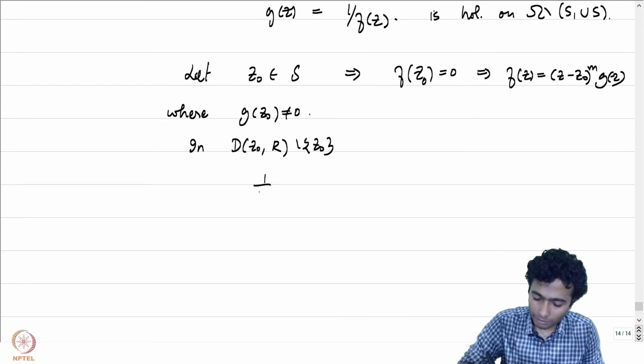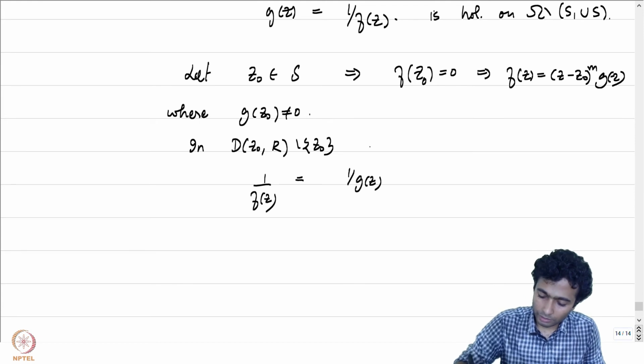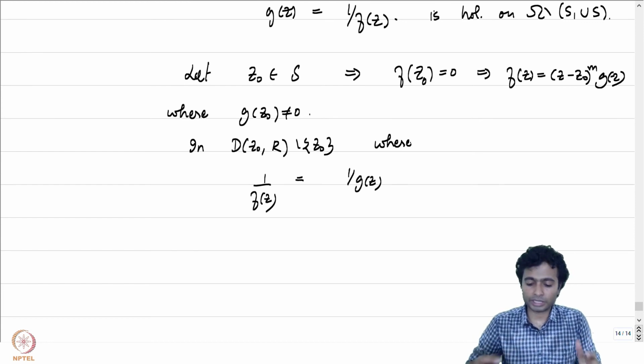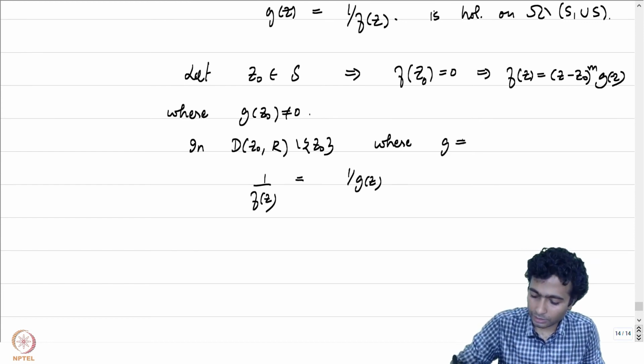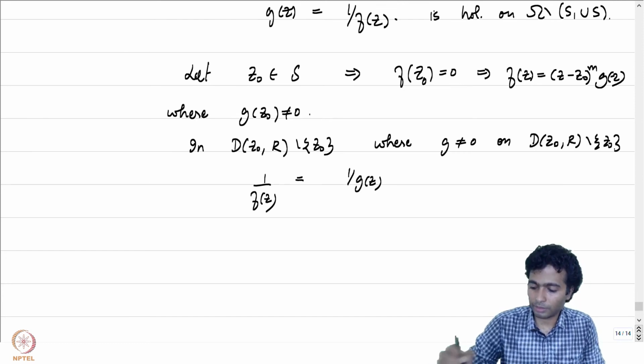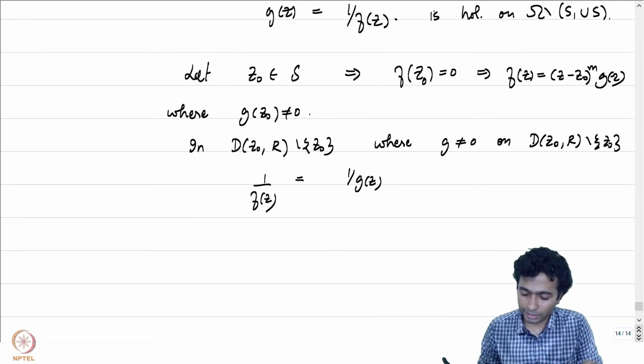We can say that 1 by f of z is going to be equal to 1 by g of z times 1 by z minus Z0 to the power m. So this R is picked so that it is having only Z0 from the set S, and g does not vanish on the punctured disk D(Z0, R) minus Z0. Both these conditions are being imposed. By shrinking if needed, we can assume that this is the case.